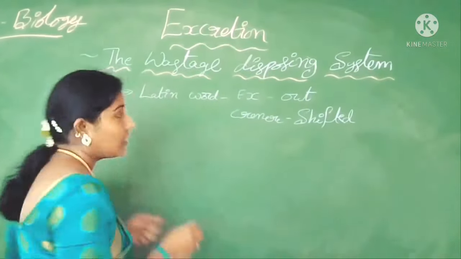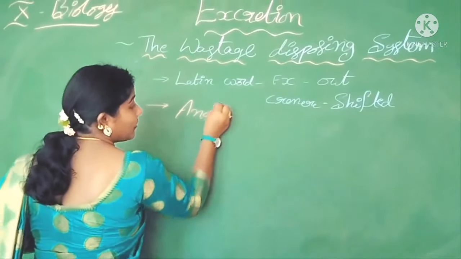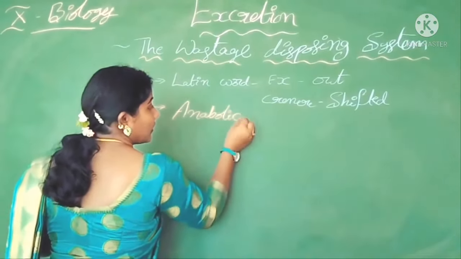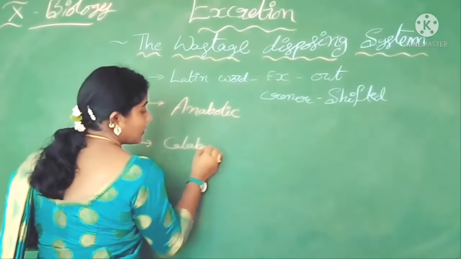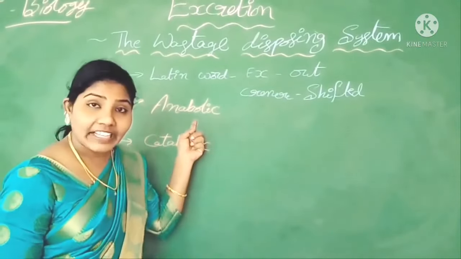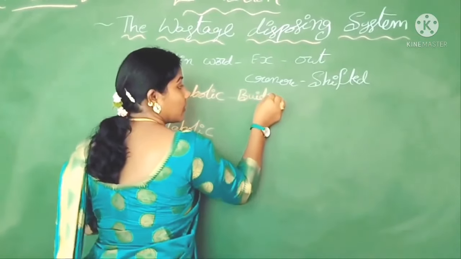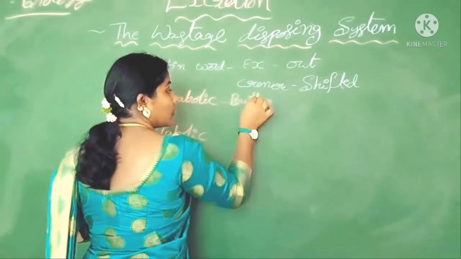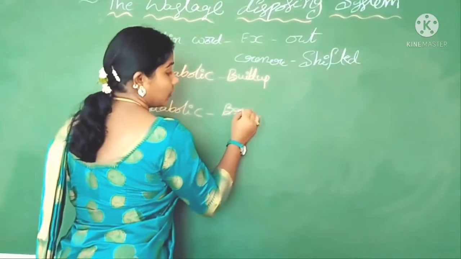In our body, so many activities are running. They are anabolic activities and catabolic activities. Anabolic activities are for build-up and catabolic activities are breaking down.